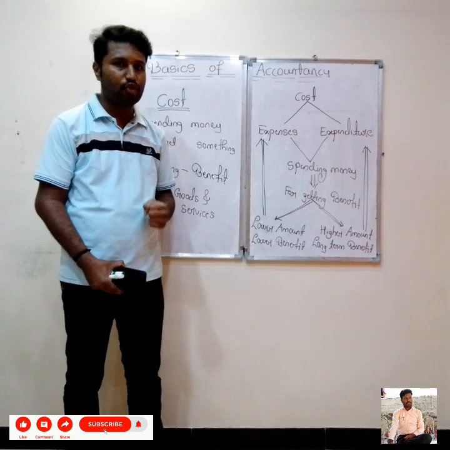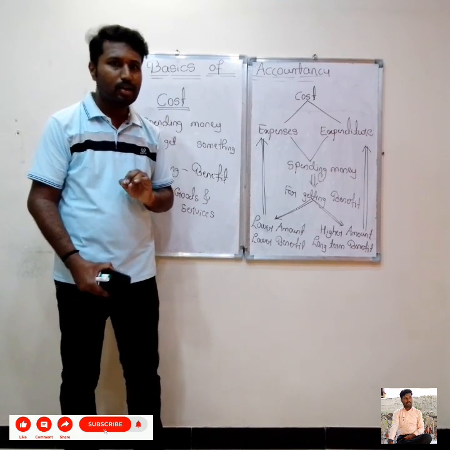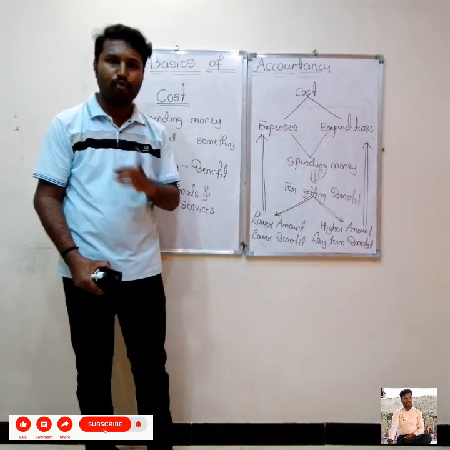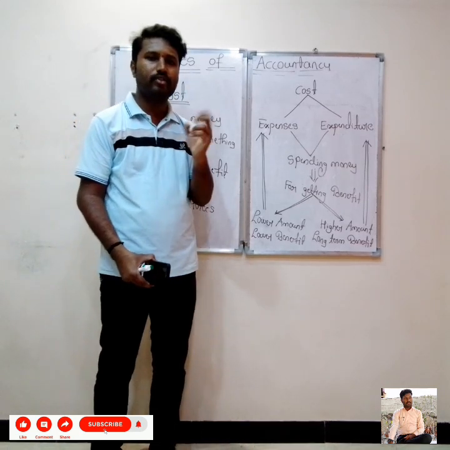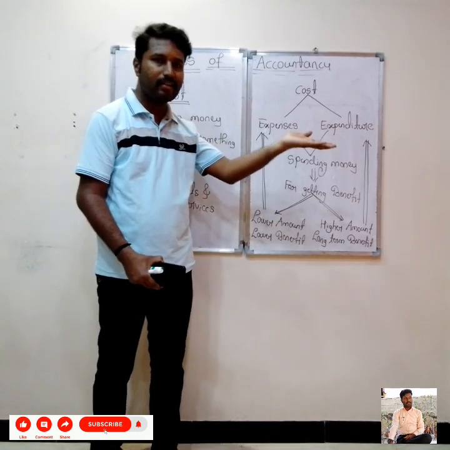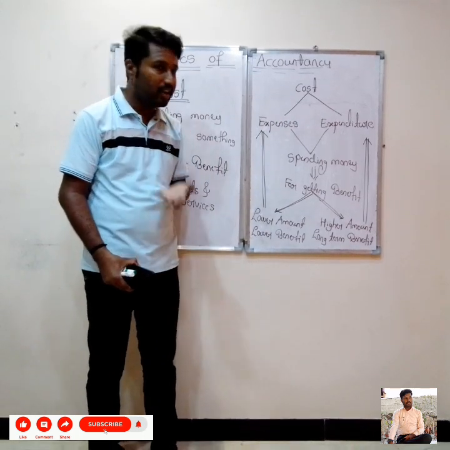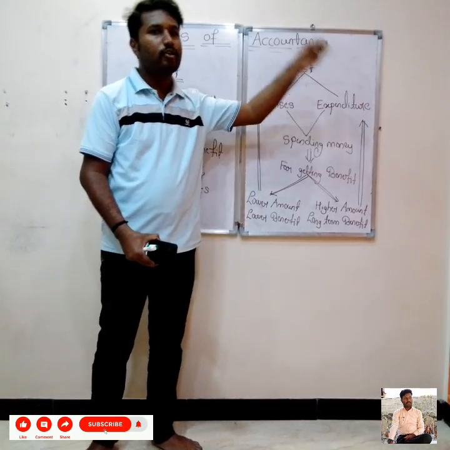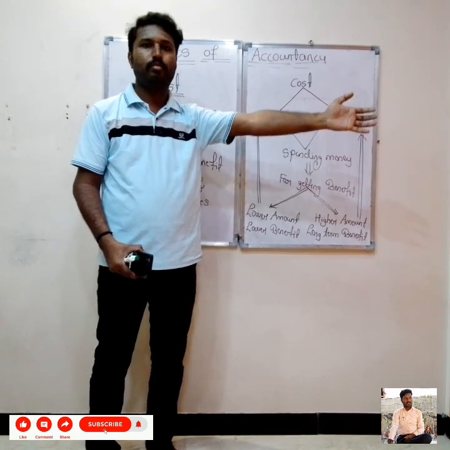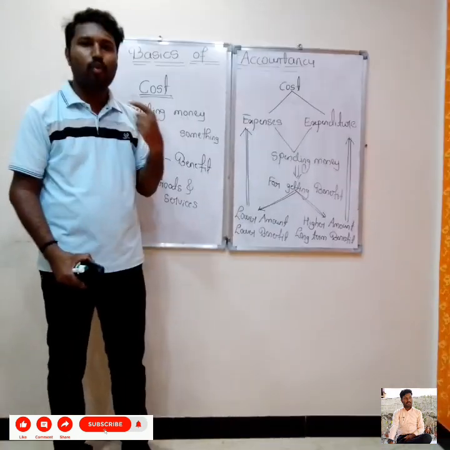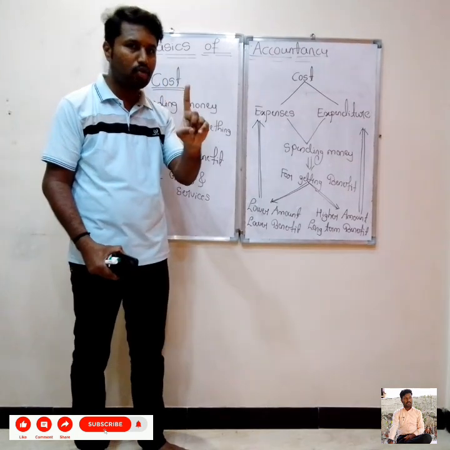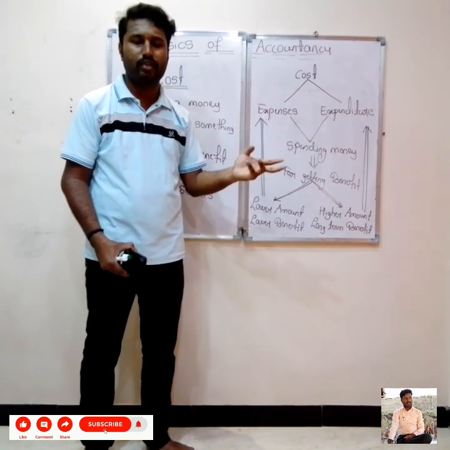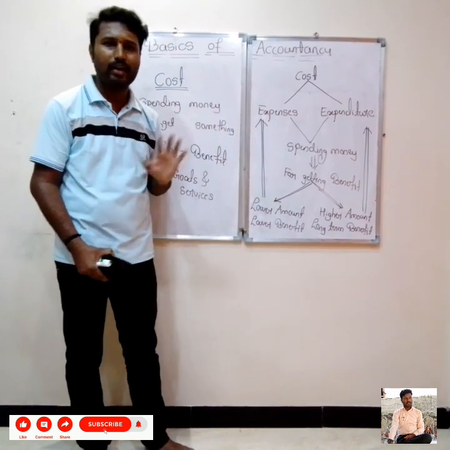Take the example of your bike also. The bike amount is how much? Minimum 1 lakh. That 1 lakh is considered expenditure, compared to the petrol price per liter. One liter of petrol is how much? I think 103. On one side 1 lakh, on the other side 103. The petrol charge is considered expenses, and 1 lakh is considered expenditure. Spending 1 lakh and getting minimum 5 years of benefit is expenditure. Spending 103 rupees for purchasing 1 liter of petrol is only for a short term benefit; if you travel 60 to 70 kilometers, that benefit is over.